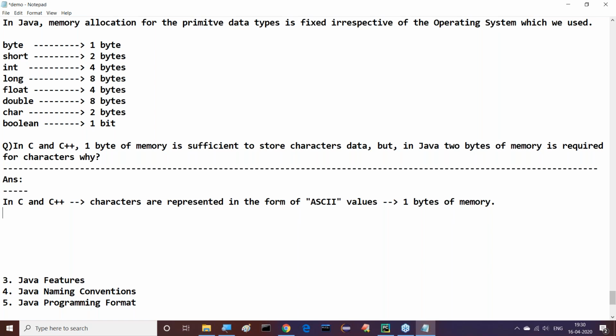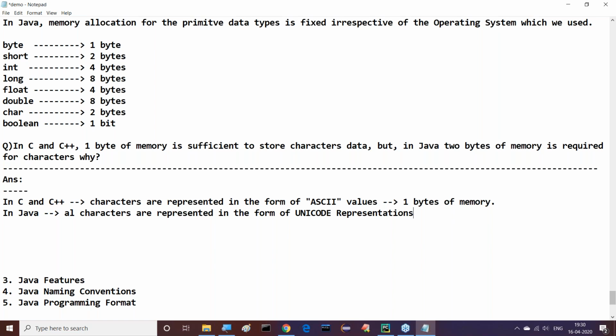Another thing is, in the case of Java, all characters are represented in the form of Unicode representations. Observe this clearly.